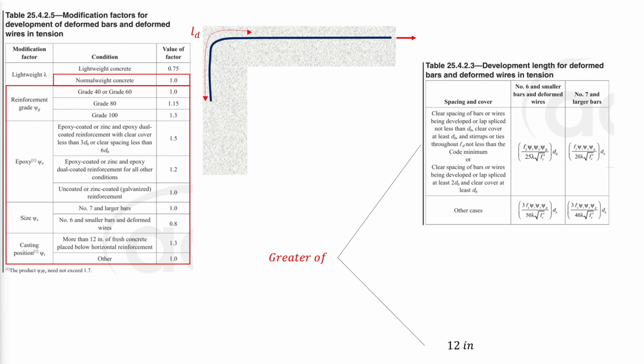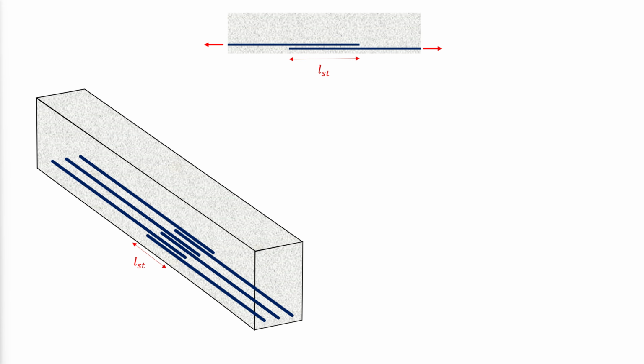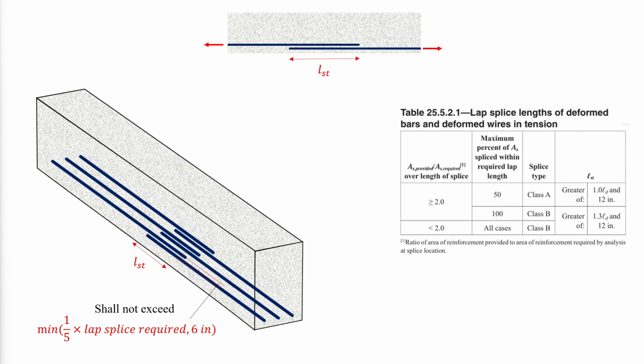A reinforcement lap splice is a method of joining two reinforcement bars by overlapping them and wiring them together. For non-contact splices in flexural members, the transverse center-to-center spacing of spliced bars shall not exceed the minimum of 1/5 of the required lap splice length and 6 inches. The lap splice length of deformed bars in tension is determined according to Table 25.5.2.1, and it depends on the development length shown earlier.